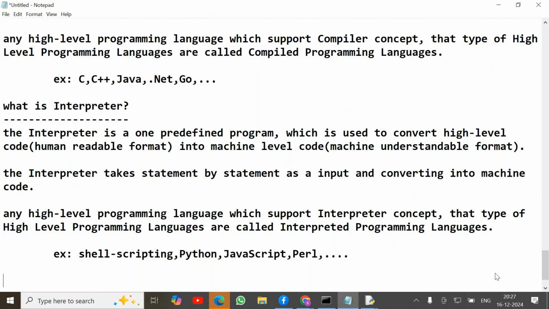For example, if you want to run your Python application in the Java environment, at that time we use the JPython interpreter. If you want to run your Python application in the .NET environment, at that time we require the IronPython interpreter.